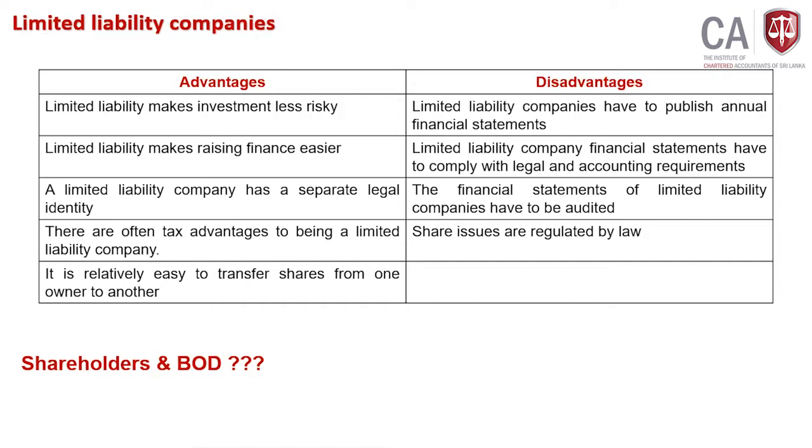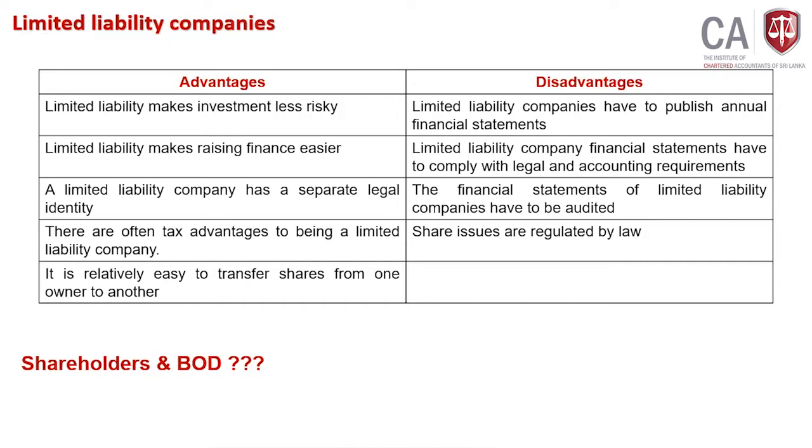Because of this, shareholders need assurance from an independent party whether the board of directors has discharged their duties properly or not. Sometimes, to get more bonus, salary increments and promotions, they will show wrong figures, wrong performance of the business to shareholders. Maybe shareholders will be happy that we have earned this much profit, but the actual situation may not be the case.